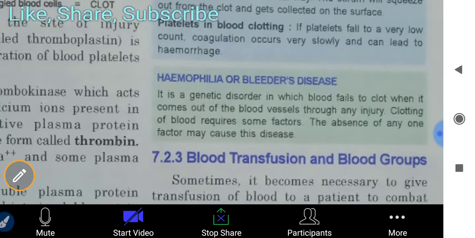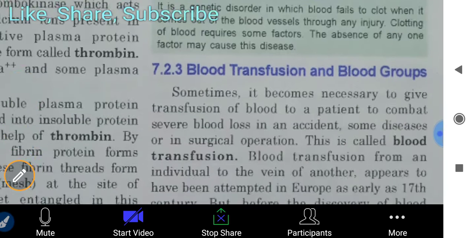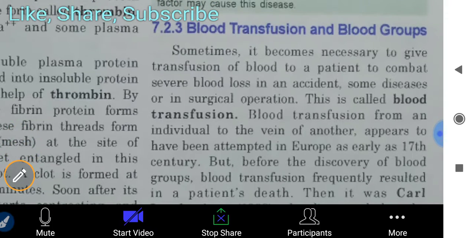Clotting of blood requires some factors, and the absence of any one factor may cause this disease. Mainly, hemophilia goes from a mother to her son. A female who has a daughter only acts as a carrier. I hope you remember all these things from the chapter on genetics.